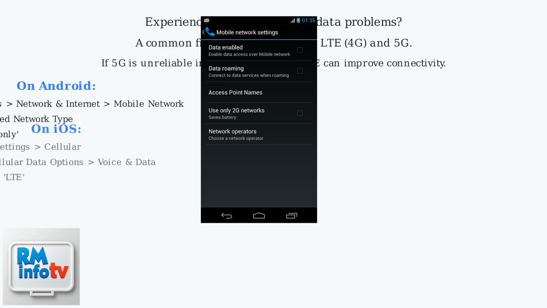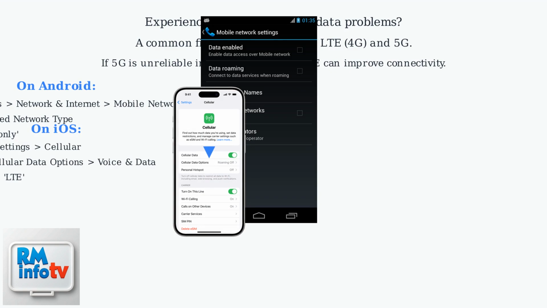On iOS, navigate to Settings, Cellular, Cellular Data Options, Voice and Data, and choose LTE. This bypasses potential 5G issues like weak signals or network congestion. Consider toggling if you are experiencing slow speeds or intermittent service.